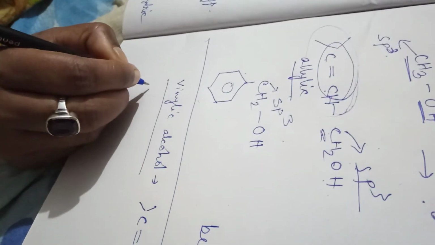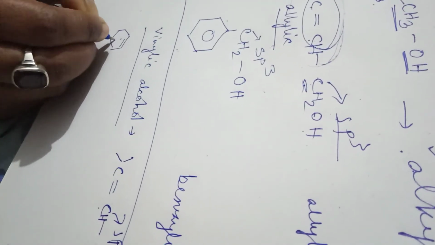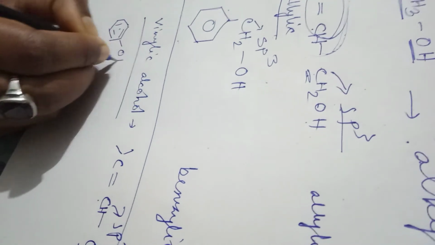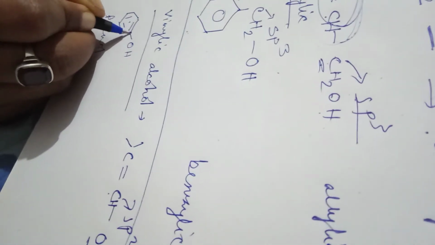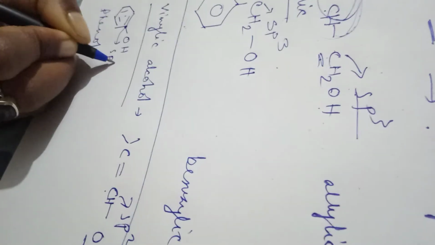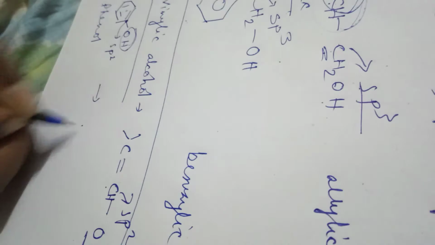Another example of this category is phenol, a very easy example. Phenol is also an example: this carbon is sp2 hybridized and this carbon contains the OH group. So this is also one of the examples of the sp2 C-OH category.